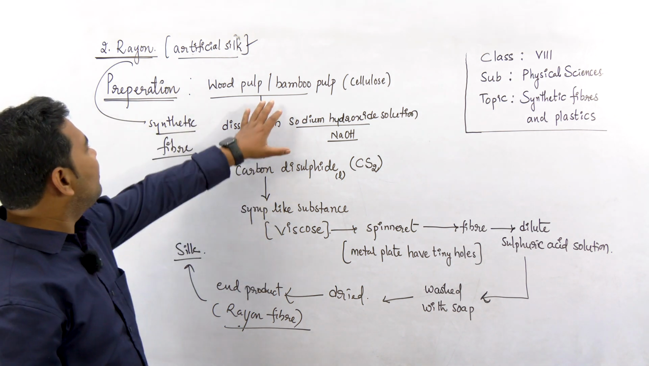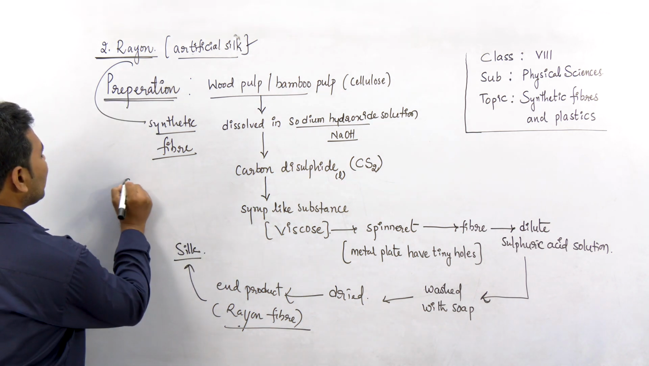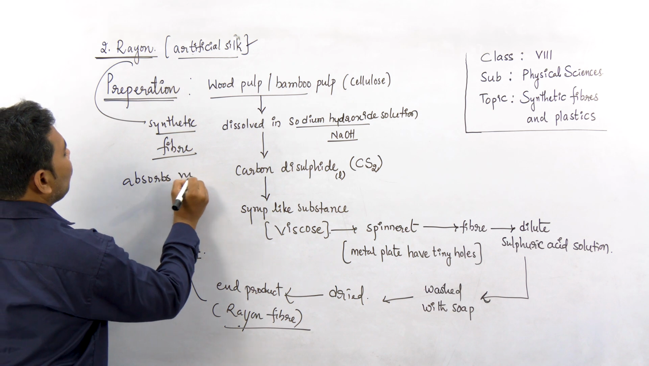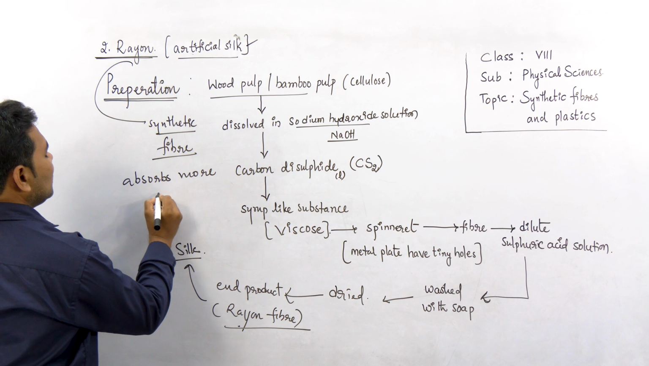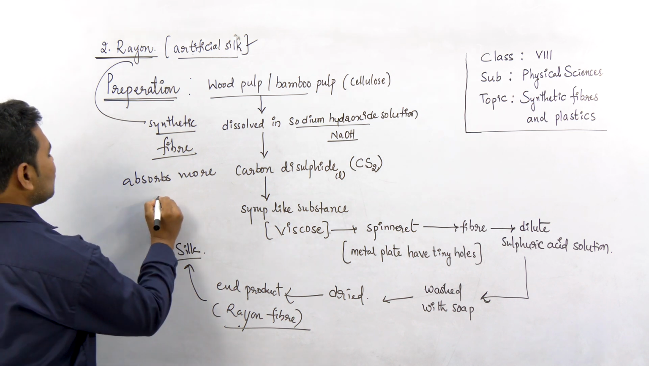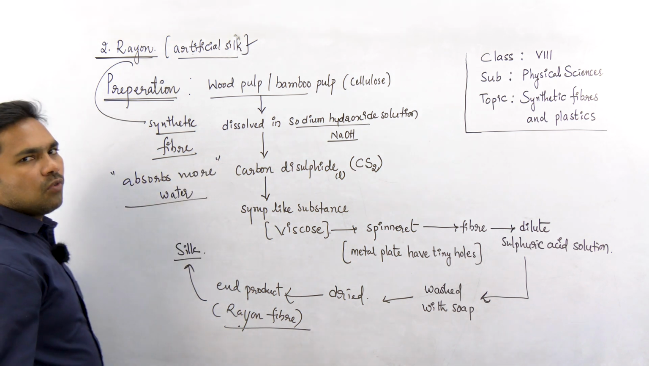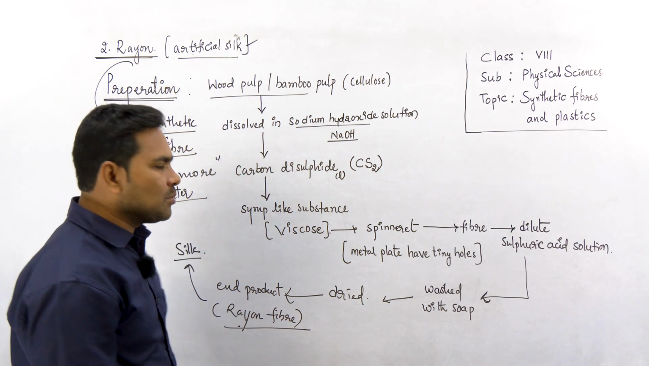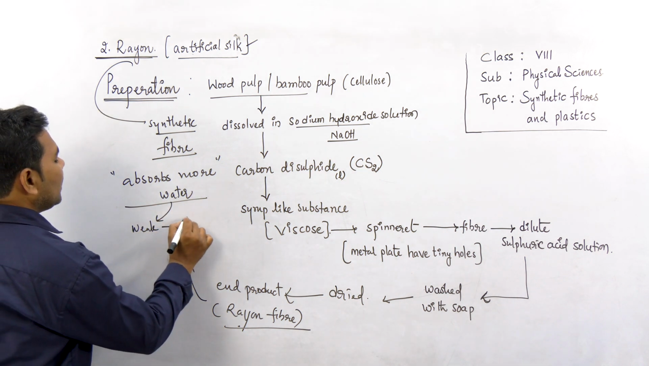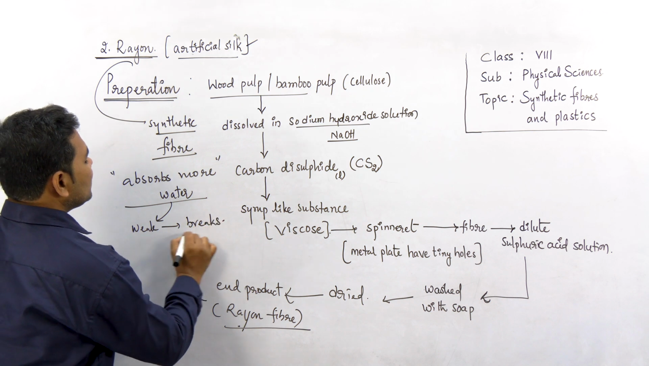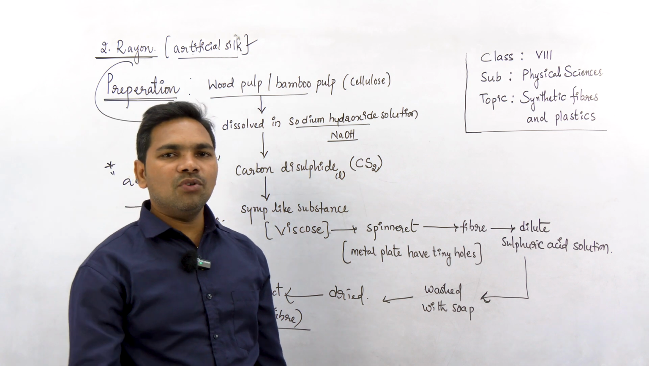Since the raw material for making rayon is wood pulp, it absorbs more water when compared to nylon. In an earlier topic we discussed that nylon absorbs no water or less water, but unlike nylon, rayon absorbs more water. When any fiber absorbs more water, what happens on drying? It becomes weak and it breaks. This is one disadvantage of rayon fiber.